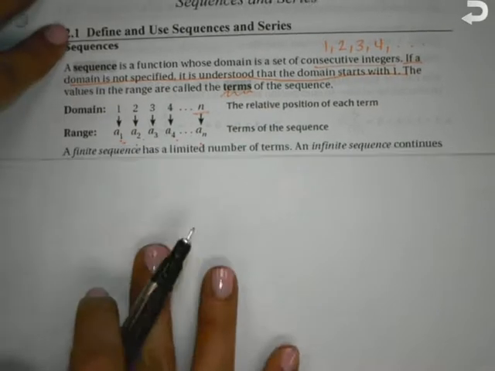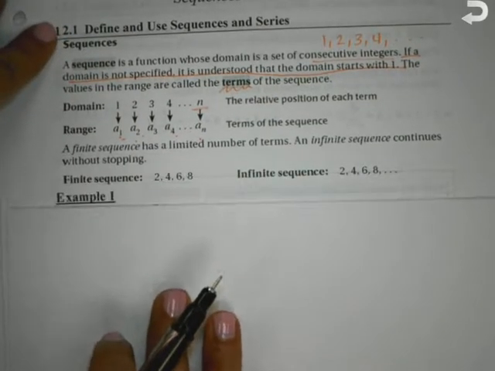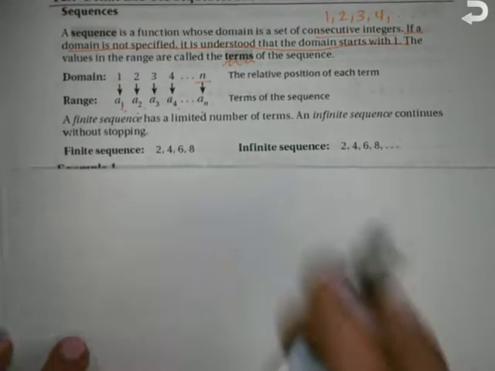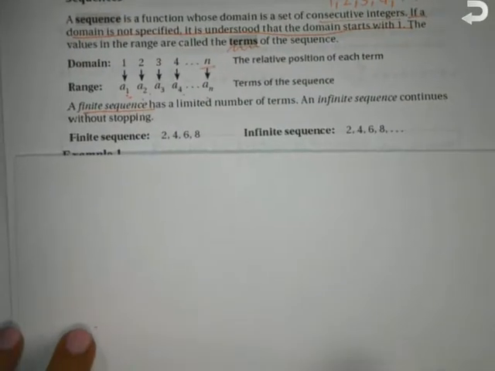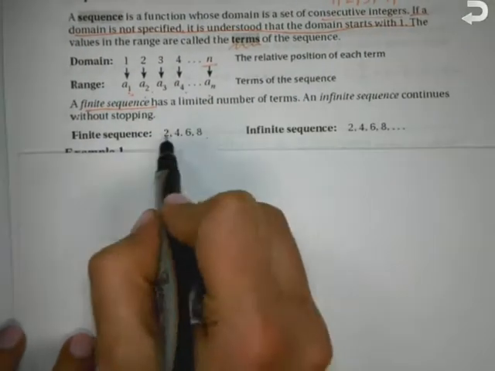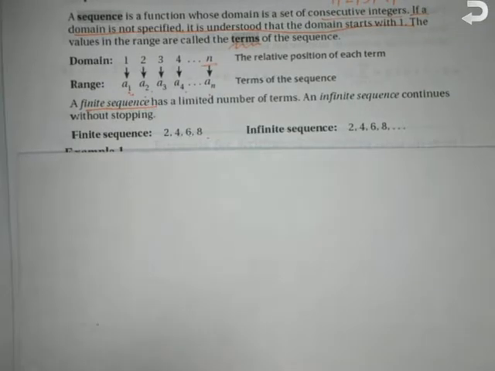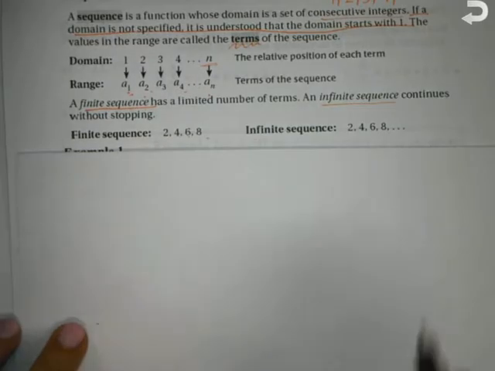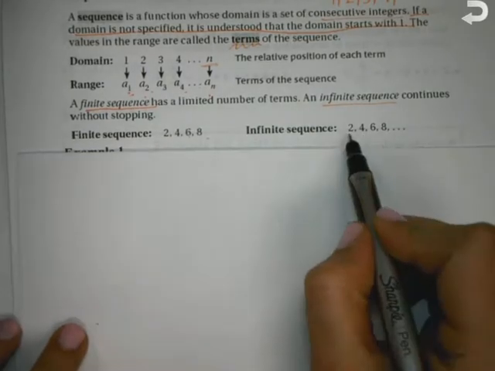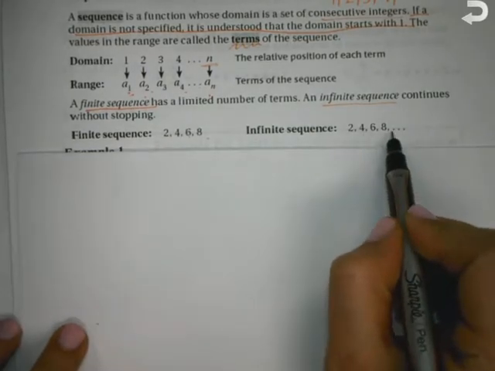We have two types of sequences. A finite sequence has a limited number of terms. So for example, just a list, 2, 4, 6, 8, that's finite. It starts with 2, it stops at 8. An infinite sequence goes on forever without stopping, and it's different because we list 2, 4, 6, 8, and then has the dot, dot, dot, which means it goes on forever.